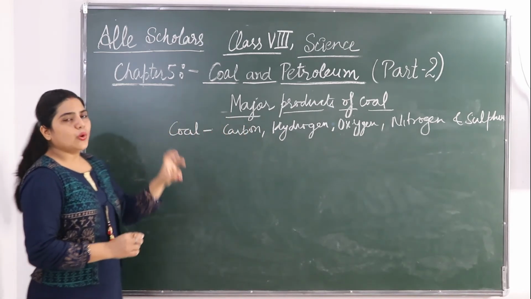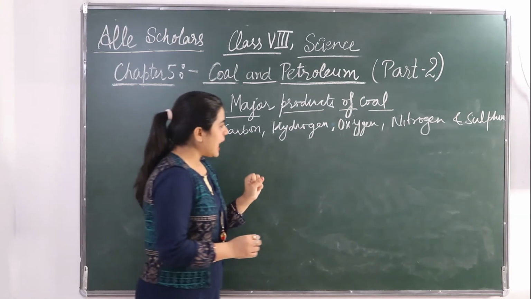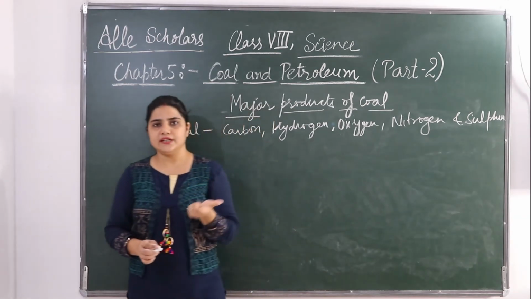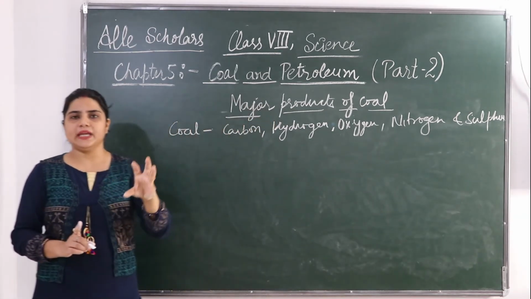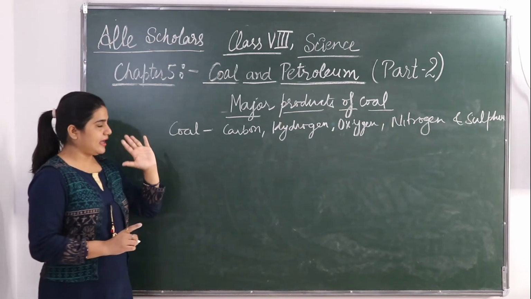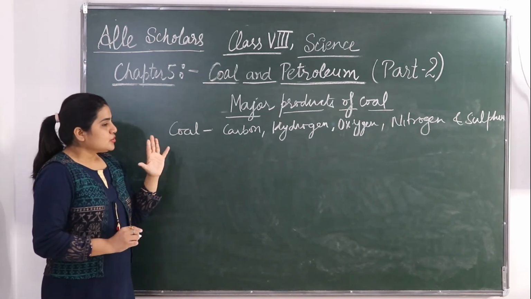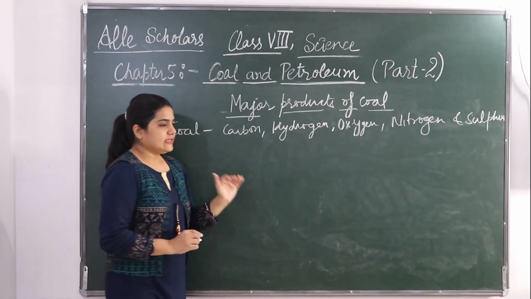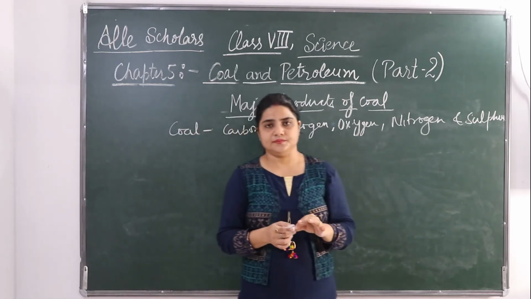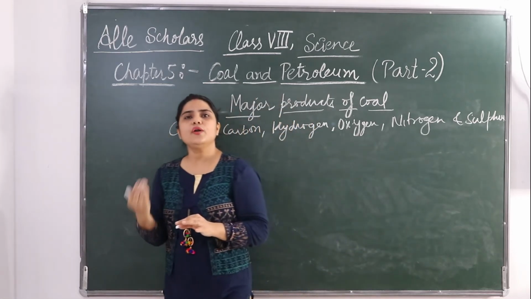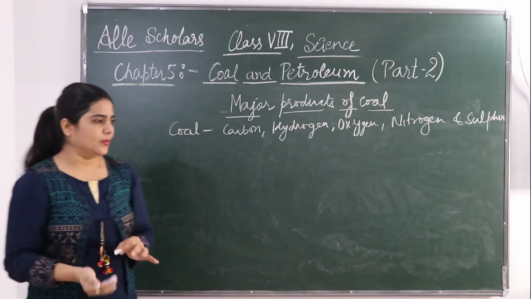So when this coal is being heated in the absence of air, as we have seen in destructive distillation, the coal is being heated in the absence of air at high temperature. So when coal is heated in the absence of air, a number of products are being formed.